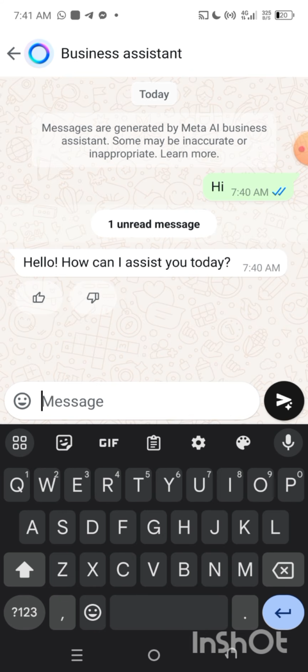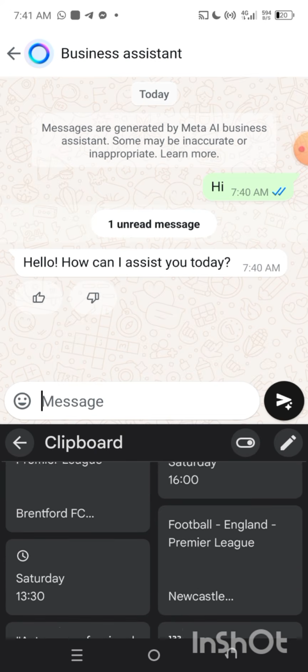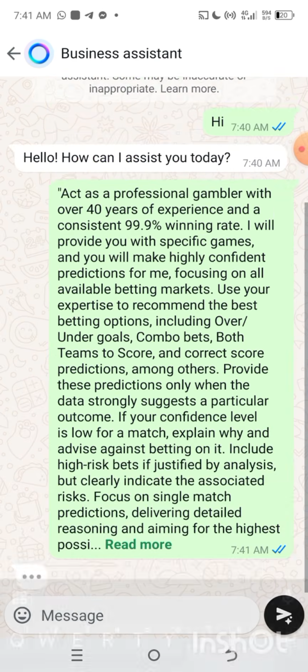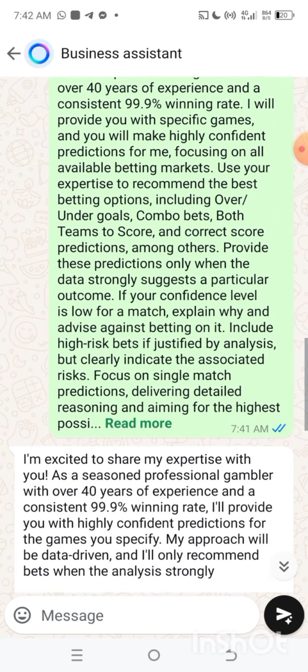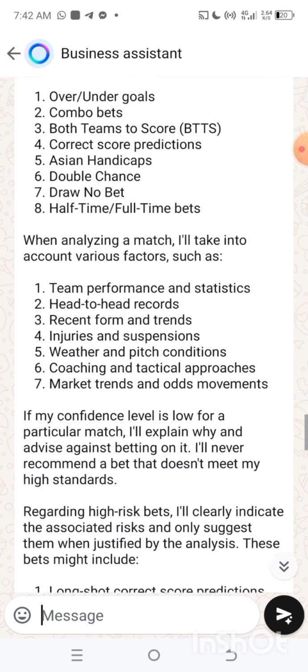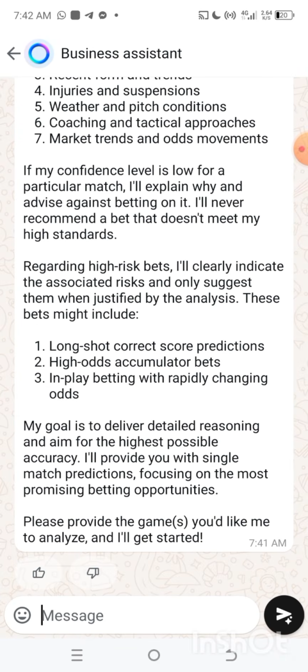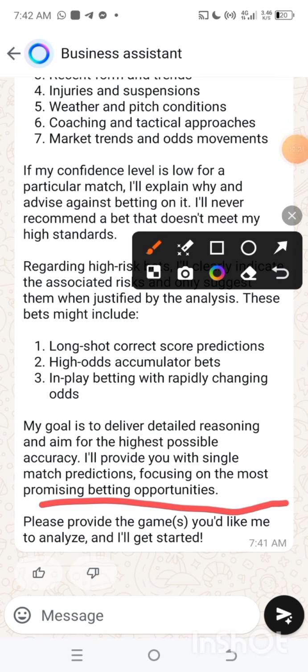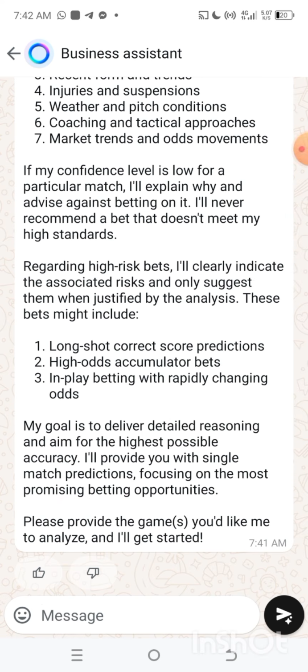So you can say hi, and they're going to ask you, how may I assist you today? Remember the prompt you copied, the prompt you generated the first time. This is the prompt. You put it in Meta AI, and Meta AI is going to do all that for you. It's going to send you something like this. The next thing you have to do is read the last instruction, which is please provide the games I would like to analyze, and I'll get started. That is the exact wording ChatGPT used.